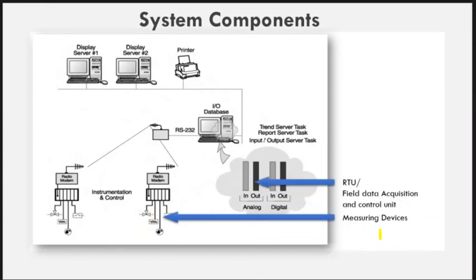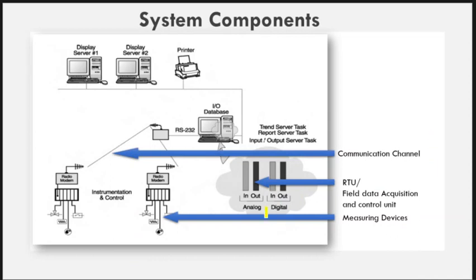The next component is the field data acquisition system and the control units or remote terminal units. This is the combination of PLC systems, which consist of analog cards, that is analog to digital converters and digital to analog converters.